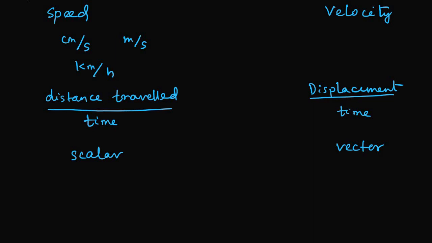Before that, what is its dimension? Speed, as you have already seen, its dimension you can find out from the formula itself. If it is distance traveled by time, I can write distance is measured in length L and time is t, and there is no mass involved here. So the dimension would be M^0 L^1 T^-1, since time is in the denominator. This would be the dimension for speed as well as velocity.